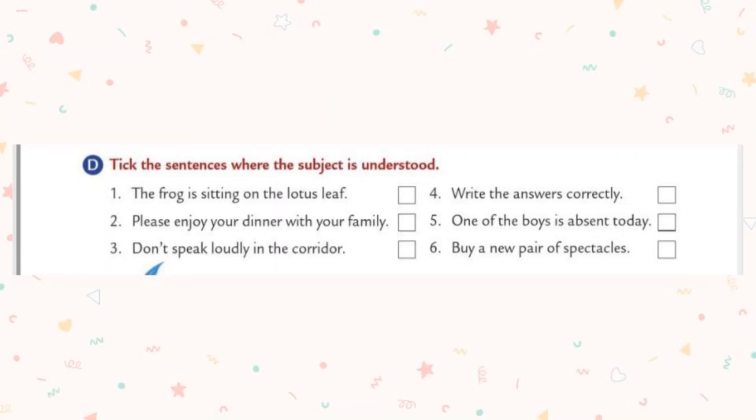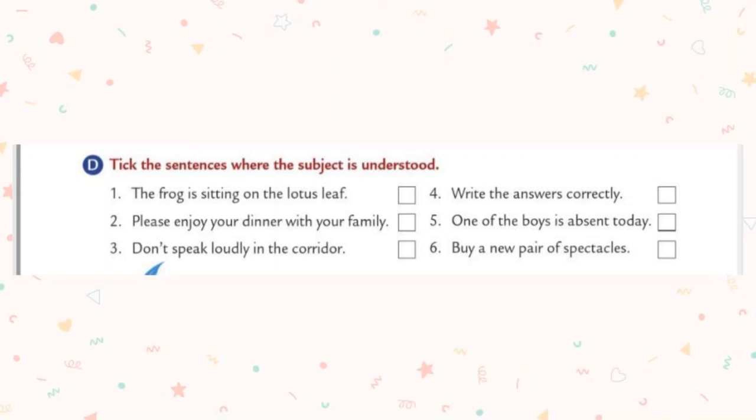Let's move to the sixth one. Buy a new pair of spectacles. Spectacles means specs. Buy a new pair of spectacles. It means you buy a new pair of spectacles. So what you have to do? Put a tick mark inside the box. That is sixth one. Put a tick mark.